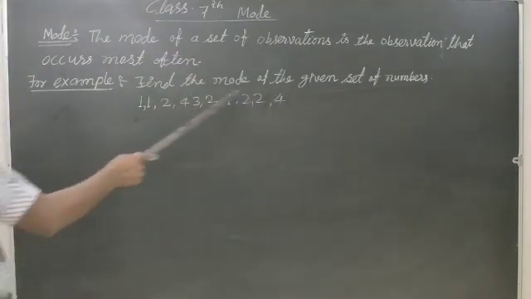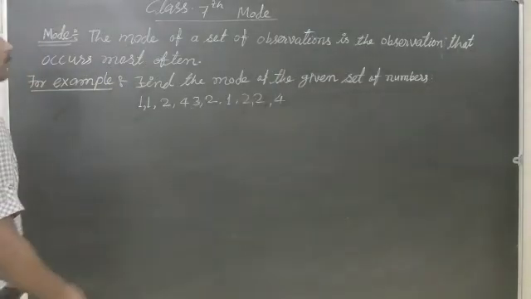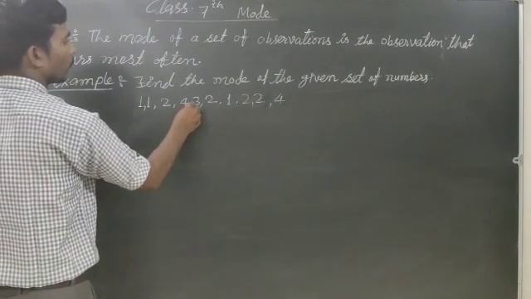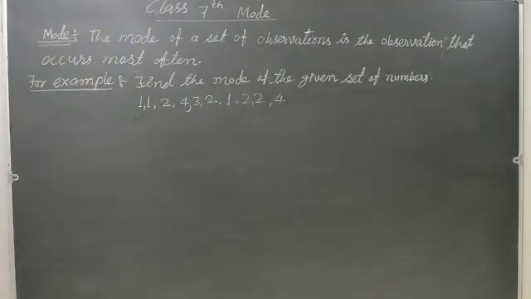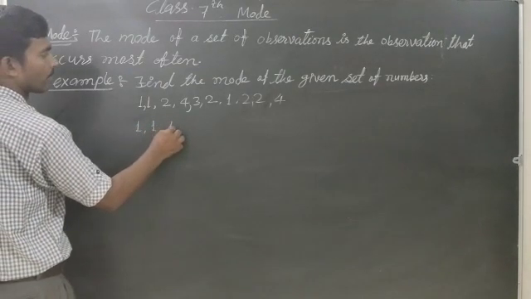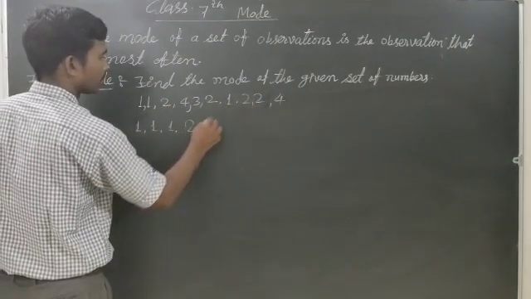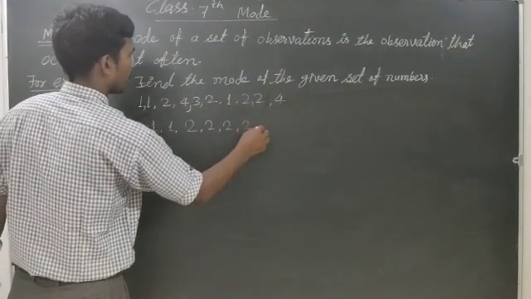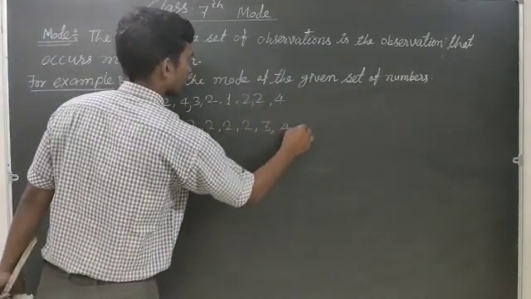For example, find the mode of the given set of numbers: 1, 1, 2, 4, 1, 1, 2, 4, 3, 2, 1, 2, 2, 4. Now, arranging the numbers with the same values together: 1 comes 3 times, 2 comes 4 times, 3 comes 1 time, and 4 comes 2 times.